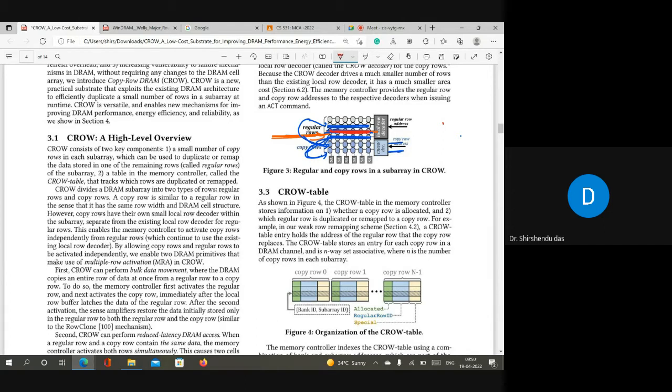So obviously this is a major disadvantage. But when you read the paper, you understand that they have also not given much attention to row hammer. They have just written that it may be possible, but they also wrote that it needs some more exploration. They just say that maybe we can use it for detecting or mitigating row hammer. But the main concept here is CROW-cache, CROW-ref, and CROW-cache plus ref.